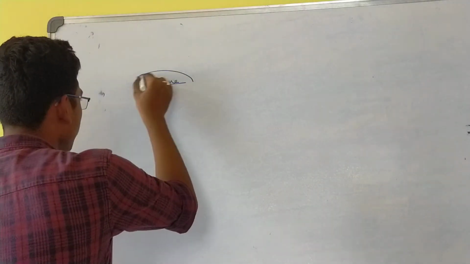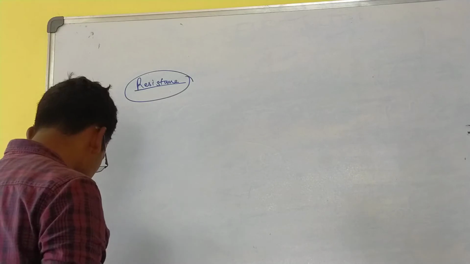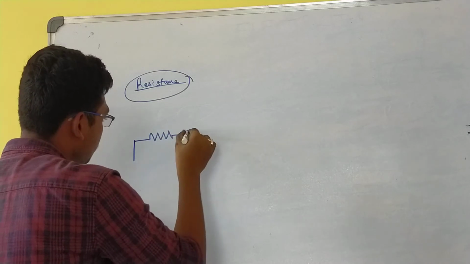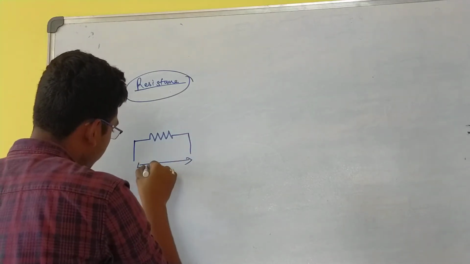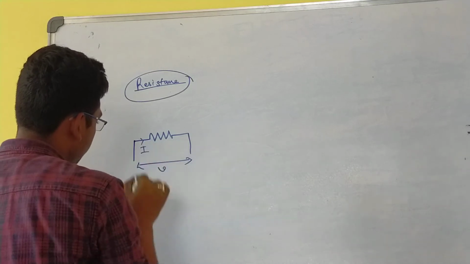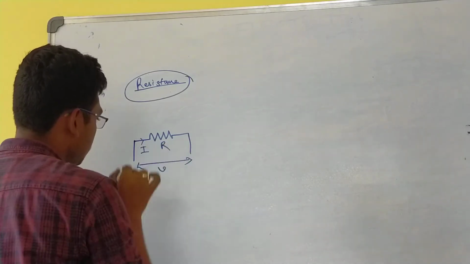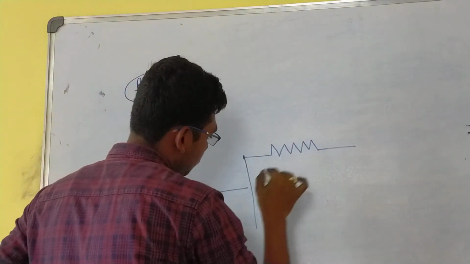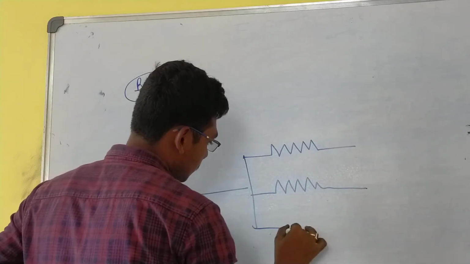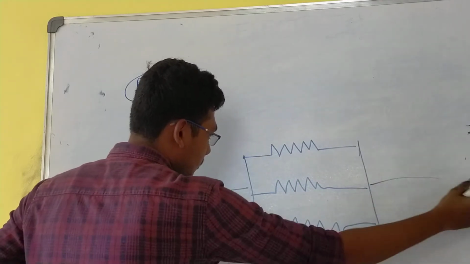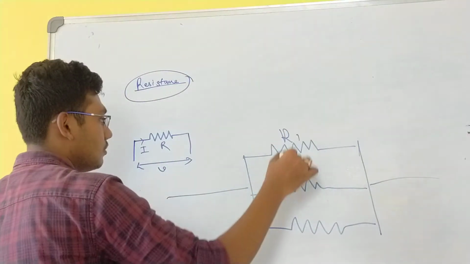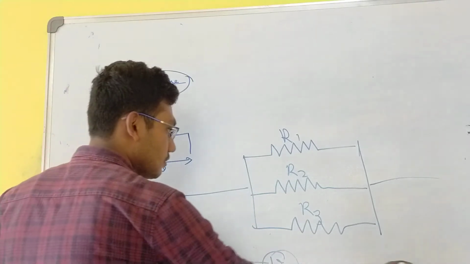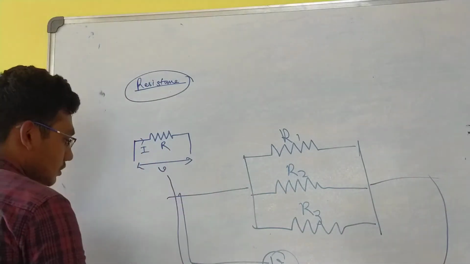So we are now familiar with the term resistance. We have connected a resistance like this. There is a voltage V, a current I, and the resistance R. Suddenly we made it like this: R1, R2, R3, with the same voltage here.